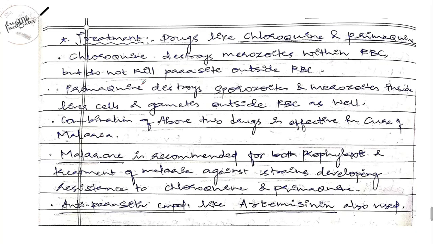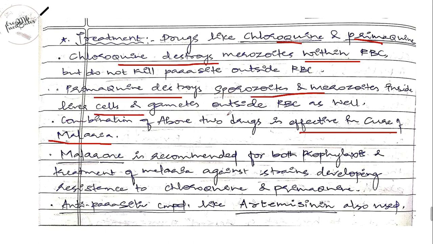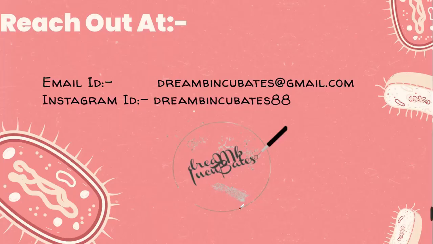Now, the treatment. The chloroquine and primaquine drug combination is effective in the cure of malaria, wherein chloroquine destroys the merozoites within the RBCs and primaquine destroys both the sporozoites and merozoites in the liver and gametes outside the RBCs. If the combination of these drugs doesn't work, then Malarone is recommended. Also, antiparasitic compounds such as artemisinin are also used. Hope you guys understood the topic, the protozoal disease malaria.